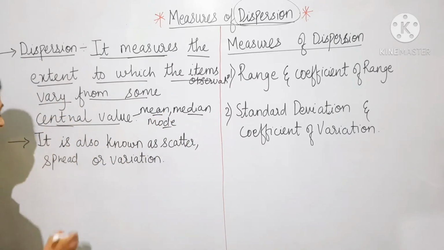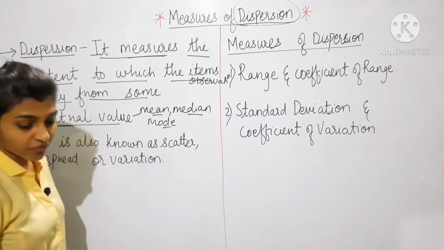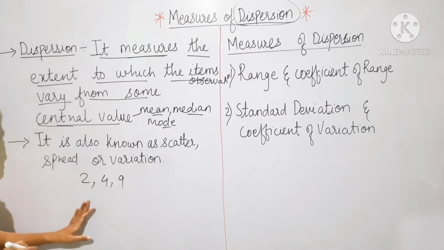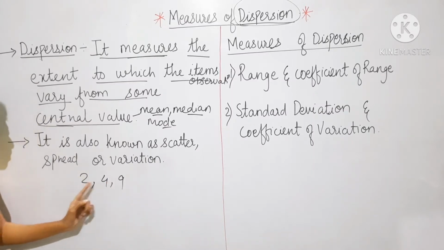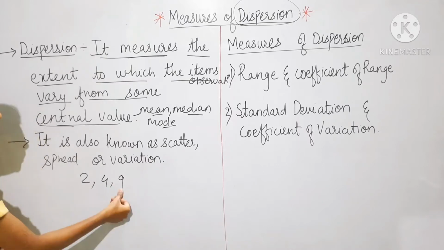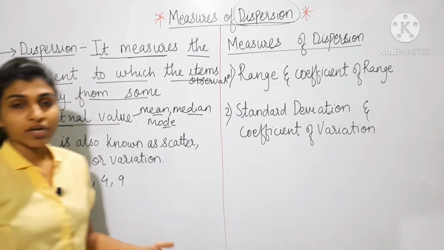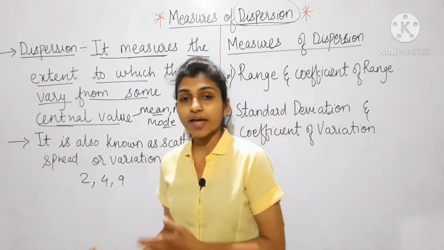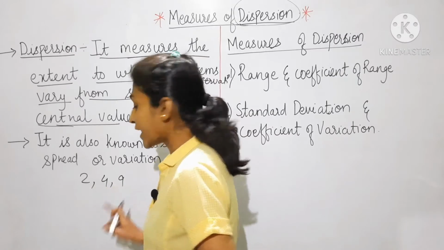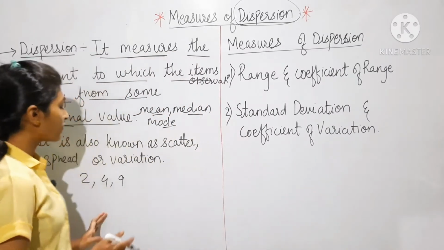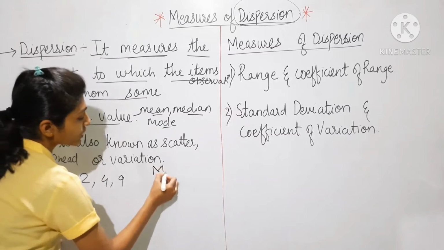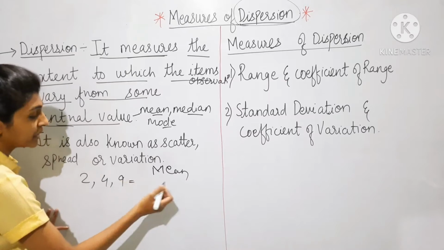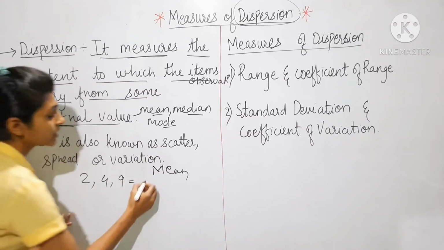For example, suppose I take the observations 2, 4, 9. These are my individual observations, and I want to find the arithmetic mean, the average. What is the formula for the mean?